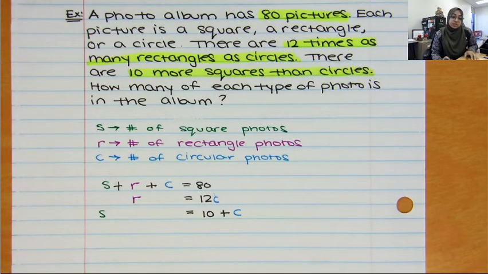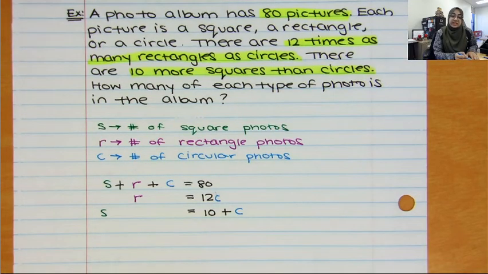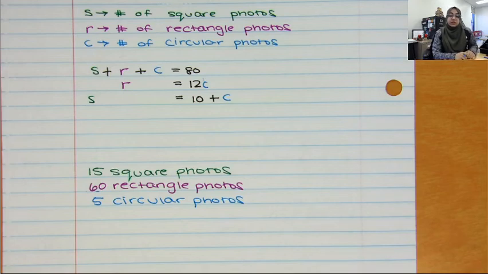You can now use substitution to solve and tell me how many square photos there are, how many rectangular photos there are, and how many circular photos there are. I am going to write the answer down, but if you want to solve it on your own, pause this video, try to solve it, and then play. All right, if you did it correctly, then you would have gotten 15 square photos, 60 rectangular photos, and 5 circular photos. Or you could write that as a coordinate as 15, 60, 5, as long as you define, again, your variables for me, telling me which number represents which variable.